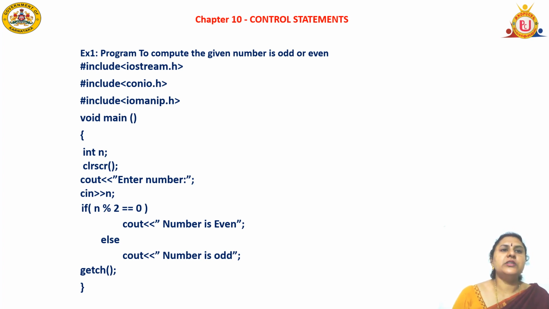Else, suppose I input 5, n is 5, 5 modulus 2 means the remainder is 1. 1 equals 0, it will check the condition, it is not correct, so it is false. It will come to the else part and it will print cout "The number is odd" in double quotes and semicolon. Then it will write the getch function semicolon and close the floor brackets.